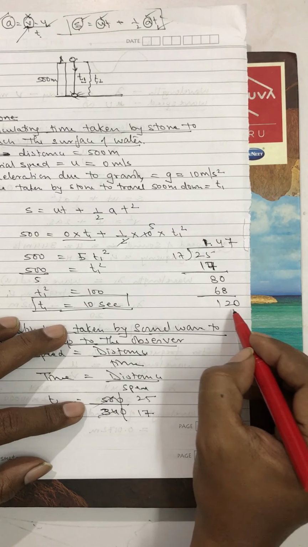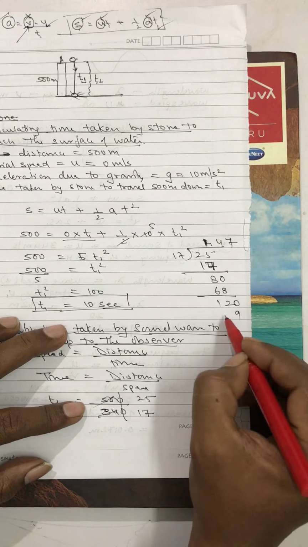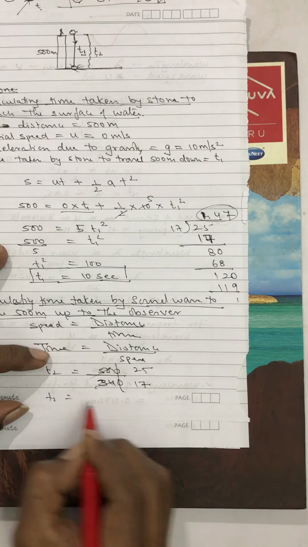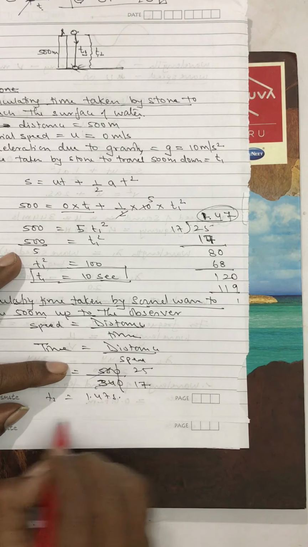7 are. That's all. 1.47 seconds. So T2 seconds.